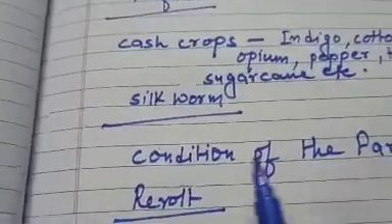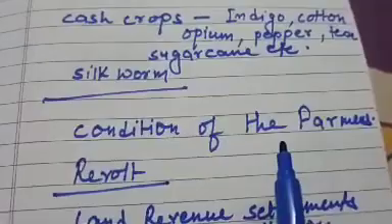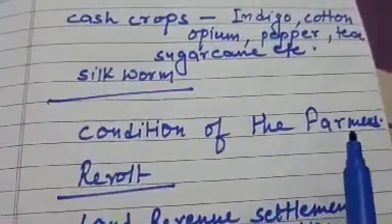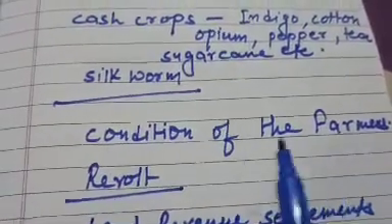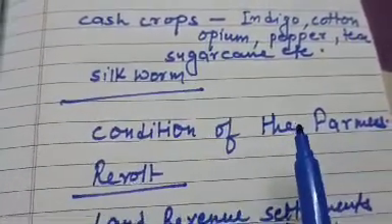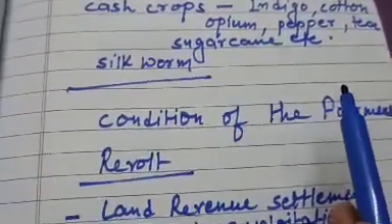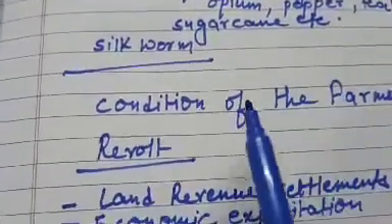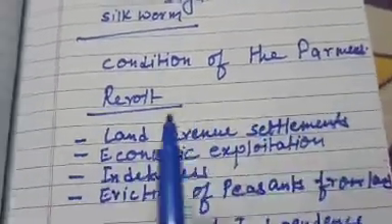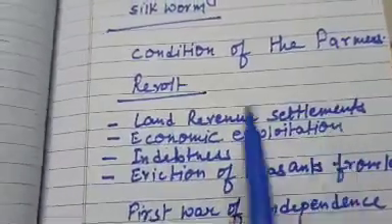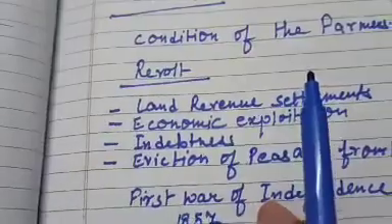Then the condition of the farmers. You can imagine, was the condition of the farmers happy or miserable? Of course miserable. And due to the miserable condition, what did the farmers do? They revolted against the Britishers. There were 4 reasons why the farmers revolted against the Britishers. First reason was land revenue settlements. We have read about Zamindari system, Ryotwari system and Mahalwari system.